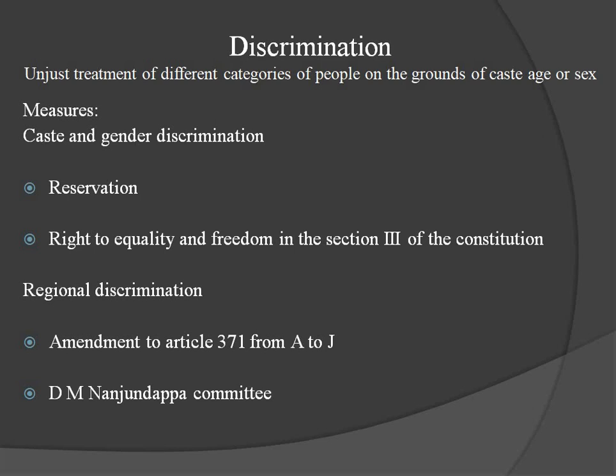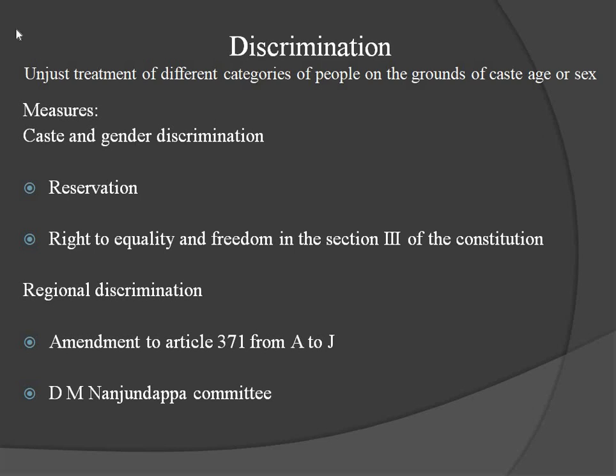What is discrimination? Unjust treatment of different categories of people on the grounds of caste, age, or sex. So treating some people, what they do, they show discrimination on the grounds of caste: this person belongs to this caste, that caste, etc., or age, that person is aged, this person is young, etc., or sex, male or female.